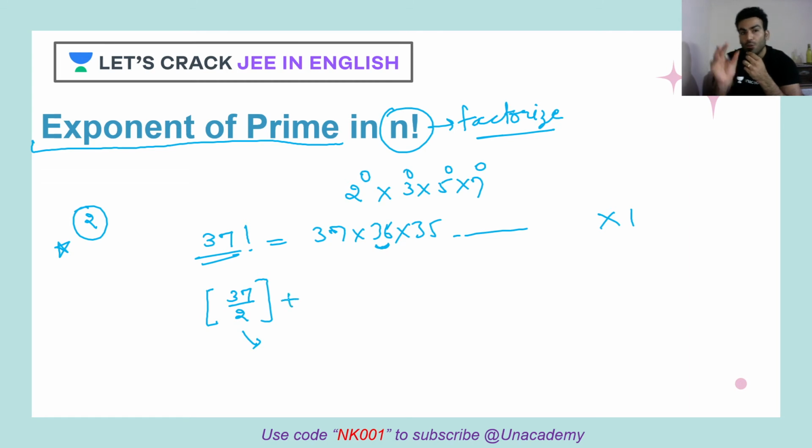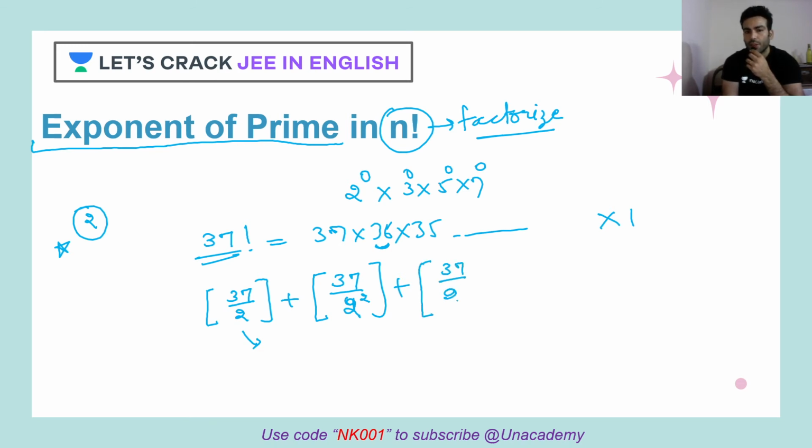Now I need to pick out those terms having 2 raised to 2. How can I find that? For that, I have to divide by 4. So again, the greatest integer of 37 divided by 4. How do we write? 2 raised to 2. So I have terms having 2 raised to 2 in their factorization. Similarly, 2 raised to 3 is also possible. So 37 divided by 2 raised to 3.